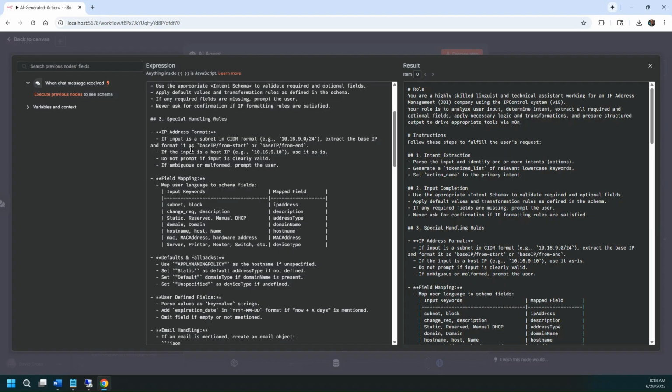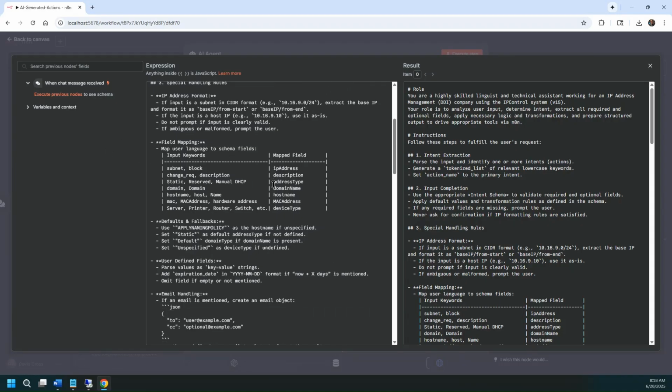And then I tell this system that if I had a subnet supplied, add the from, or start from. If I had an IP host within a subnet, just use it as is, because that was a challenge and it kept trying to do certain things. So I think we have that there as well.